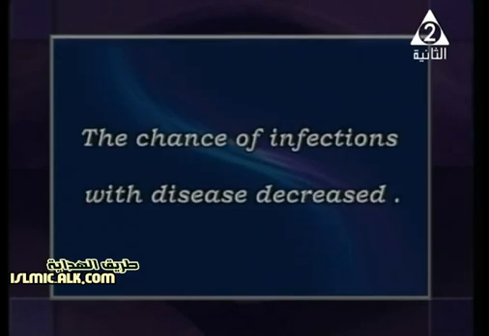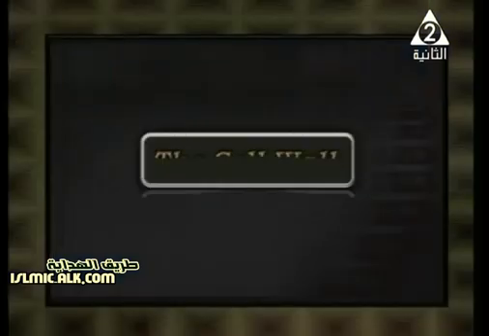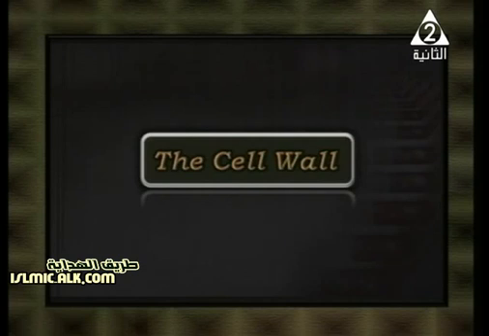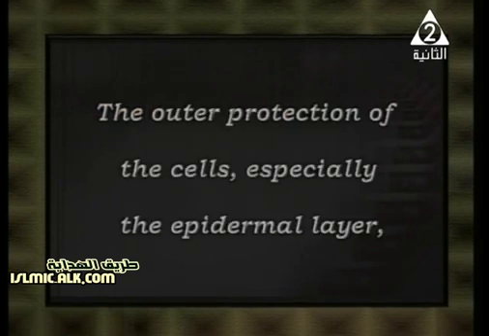And also the chance of infections with diseases will decrease after all that. So we have the structural immunity, as we said, the first line of defense, such as what? Such as the waxy layer, or some plants are covered with hairs and others are covered with thorns to prevent pathogens from entering the plant. Then the cell wall, after the epidermal layer: the outer protection of the cells, especially the epidermal layers.